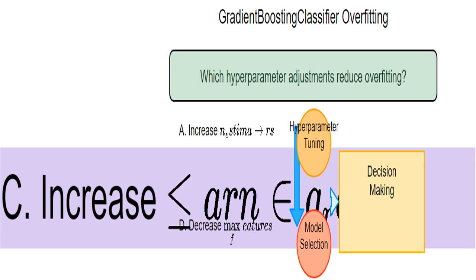By reducing the number of features considered for each split, I simplify the decision trees, preventing them from focusing on irrelevant or noisy details. This directly combats overfitting. This is exactly what I need. I see this option, and I'll tell you why it's wrong. Increasing max_depth lets each decision tree grow deeper.